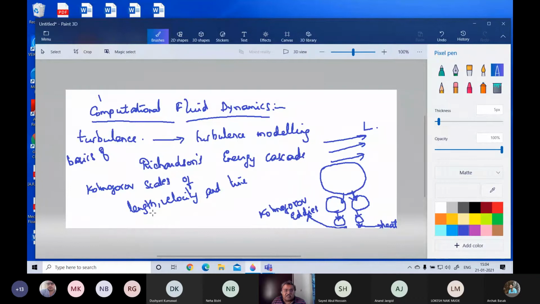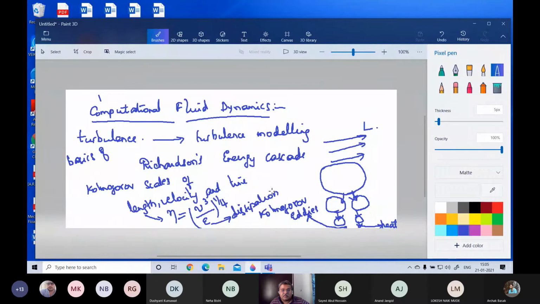The Kolmogorov length scale was given by eta, which was given by nu cube by epsilon raised to 1 by 4. This is the Kolmogorov length scale, usually always designated as eta. It is nu cube, where nu is the kinematic viscosity, cubed, divided by epsilon. Epsilon is something known as the dissipation rate of turbulence.